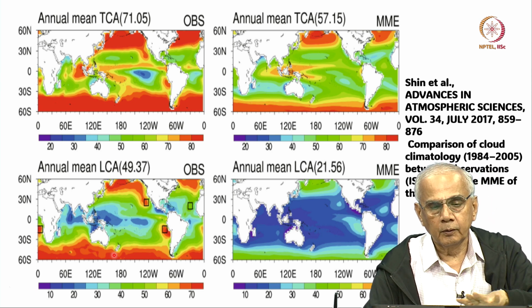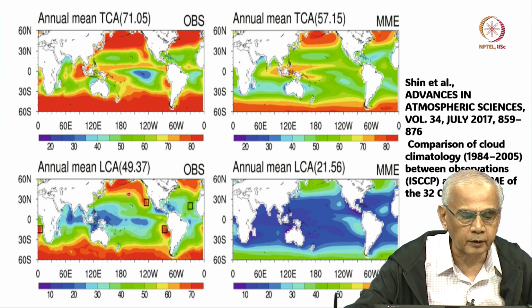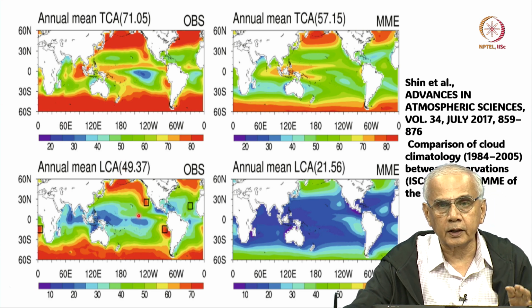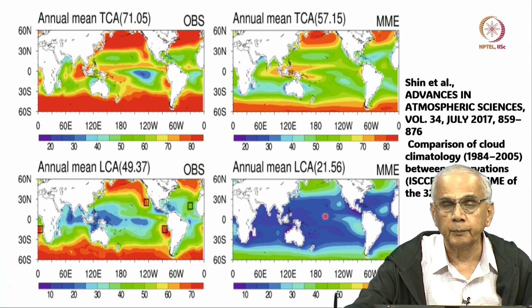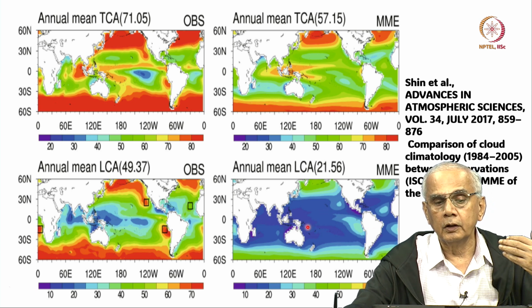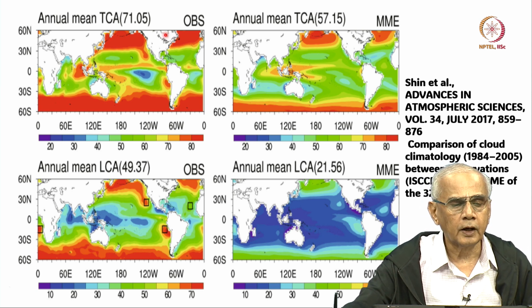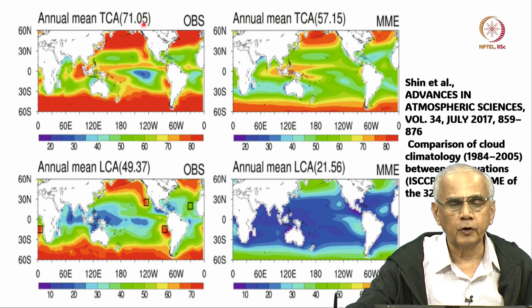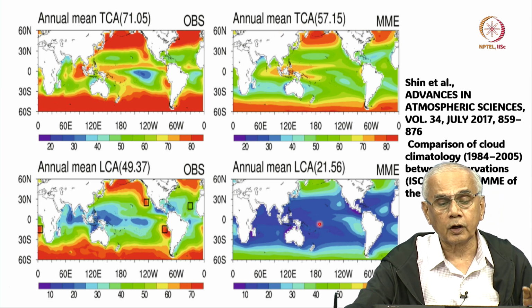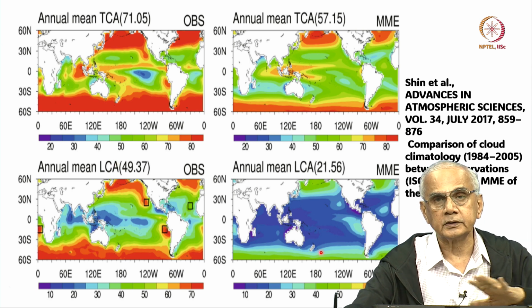But based on this result here, you should be concerned about the ability of the model to correctly predict sea surface temperature in certain parts of the world, because both the low cloud amount and the high cloud amount are not correctly reproduced. The high cloud amount is not bad, the spatial pattern is okay, amount is wrong. The low cloud amount is wrong in total as well as the pattern.